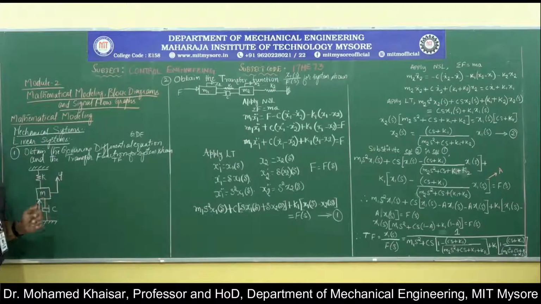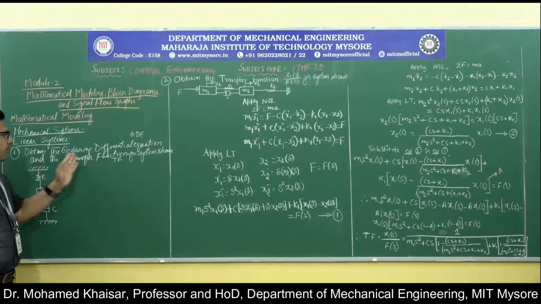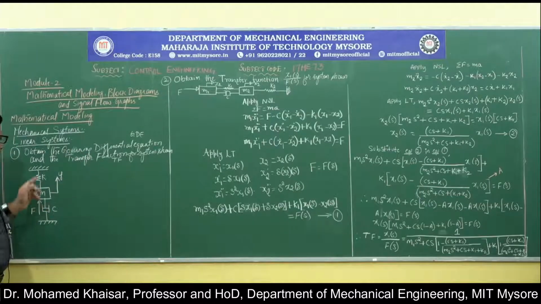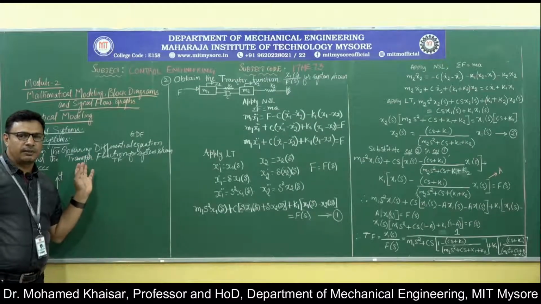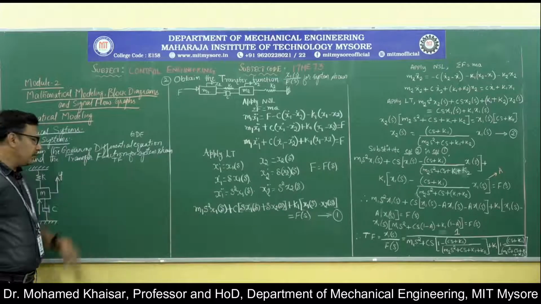Now, what is the question? The question asked is, for this system which is shown here, we have to evolve a governing differential equation as well as the transfer function, which are actually the mathematical models or the mathematical equations.